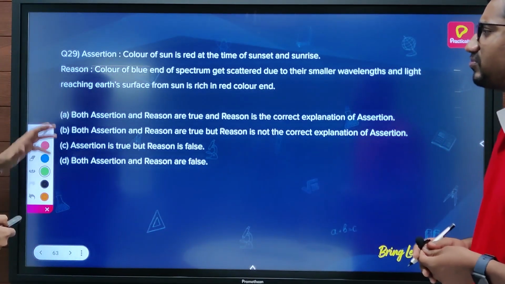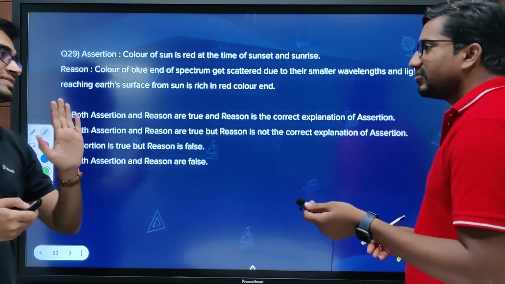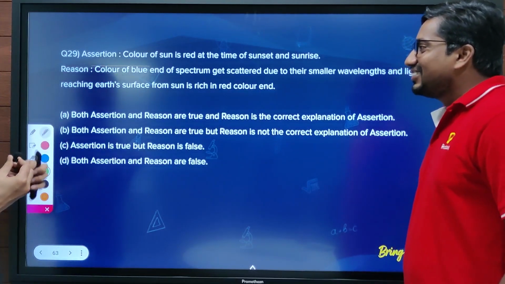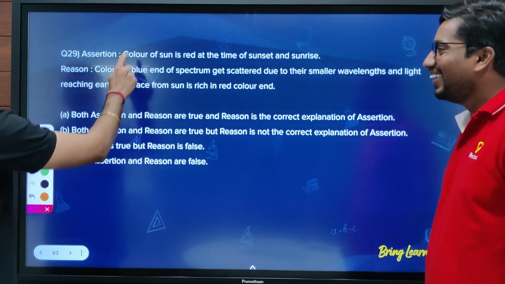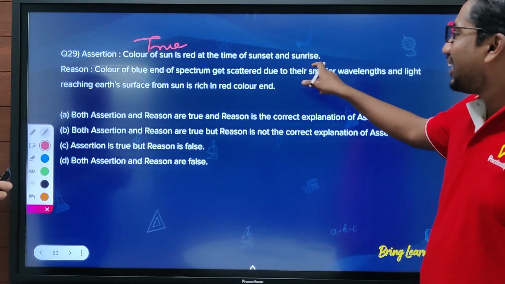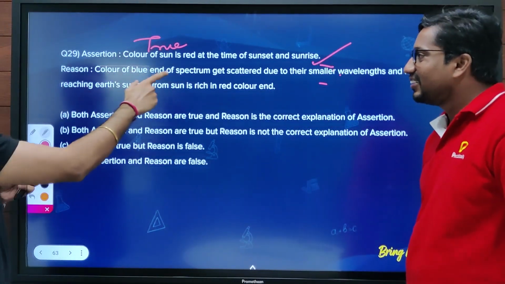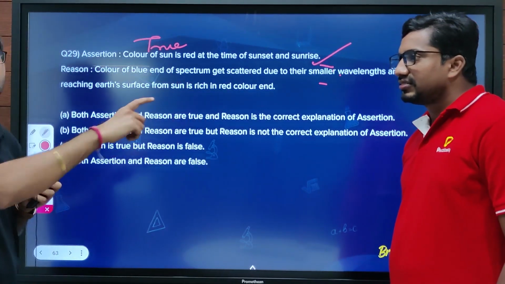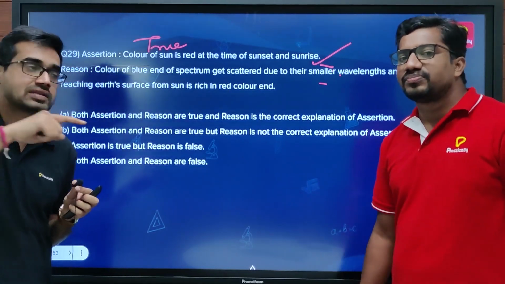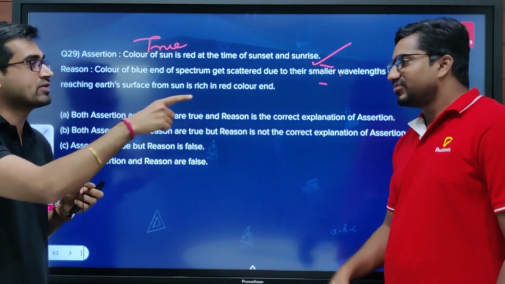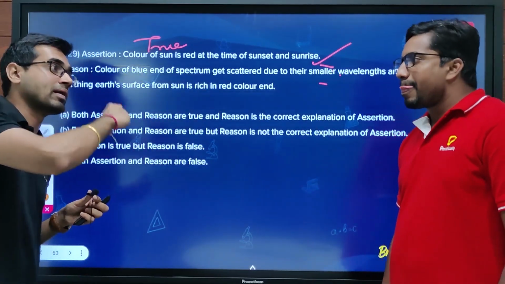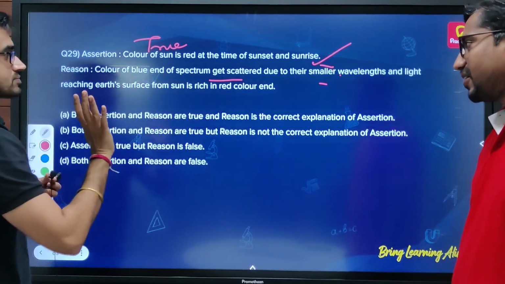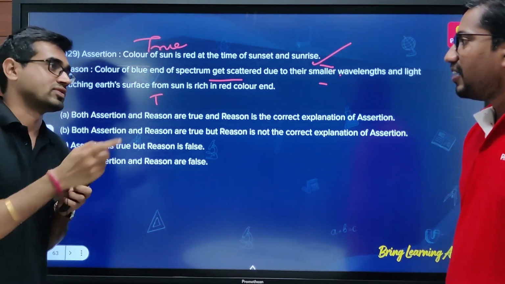Okay. So the first says the color of the sun is red at the time of sunrise and sunset. I have seen this, sir. Again, a very general case. Since childhood, we know this is true. Then they are saying the blue end of the spectrum gets scattered due to smaller wavelength. We know this is also a true case because red has the highest wavelength, so it scatters less, and that's why it is used in all the danger signs. Exactly. Now you see we are trying to make it a kind of chain so that you remember. Now, is it the same reason that you have to explain?